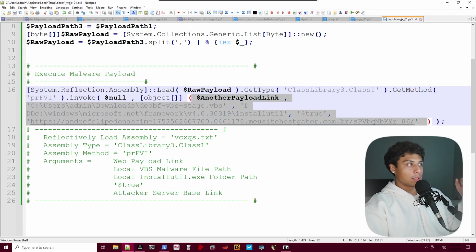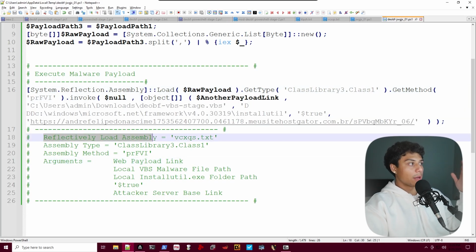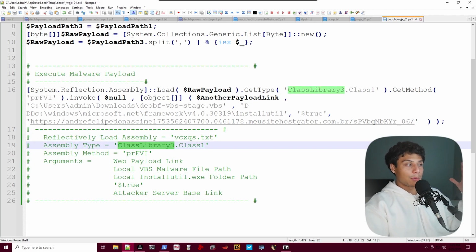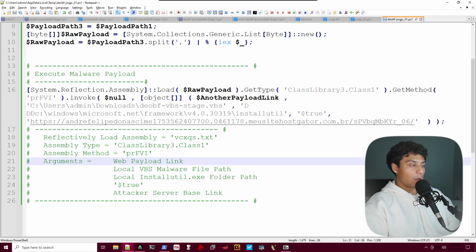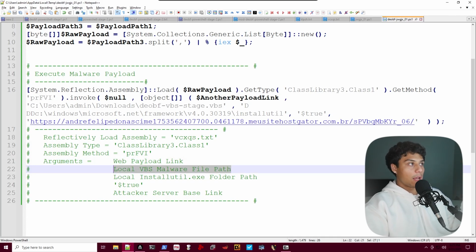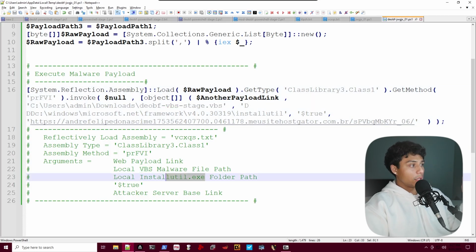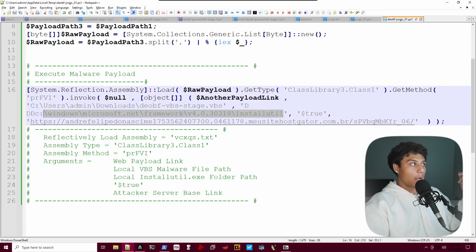Down here, I have a summary. They reflectively load the assembly of vcx.txt, call a specific type, class library 3, class 1. They pick a specific method or function and run it with a couple of arguments: the link to a new payload, the file path of the local VBS, the location of InstallUtil.exe, which is actually a native signed binary by Windows.